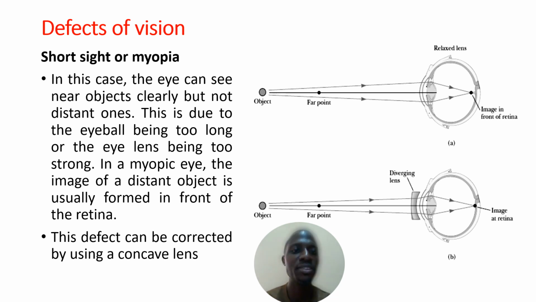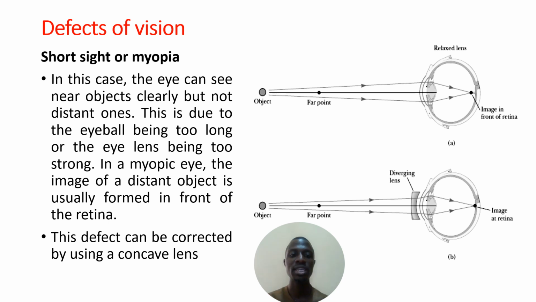Now we consider the defects of vision. Now that you know the parts of the eye and how the eye focuses on objects at varying distances, the first defect we'll consider is myopia, also known as short sight or short-sightedness. In this case, the eye can see near objects clearly, but not distant objects. What happens is this: the eye cannot focus on distant objects because the eyeball is too long or the eye lens is too strong.